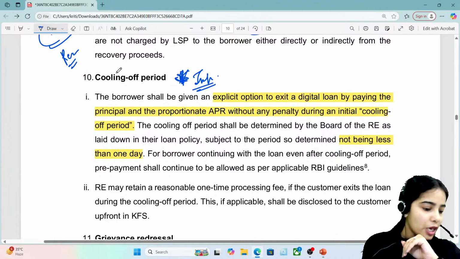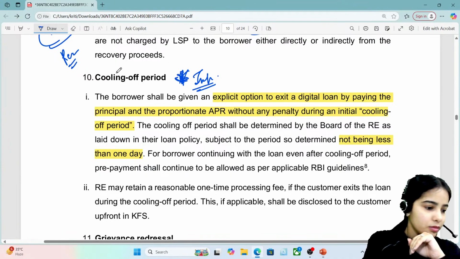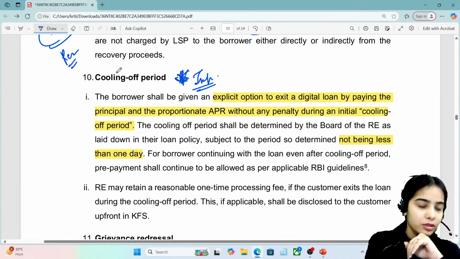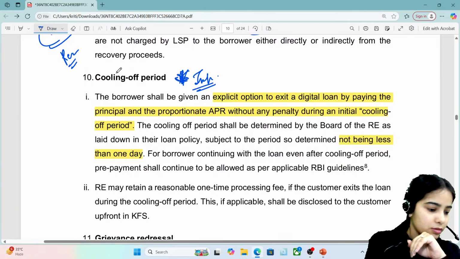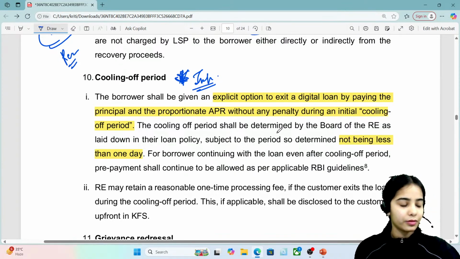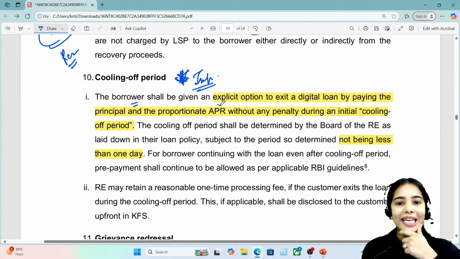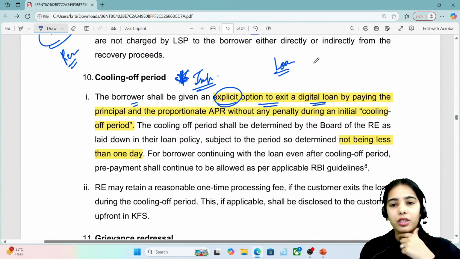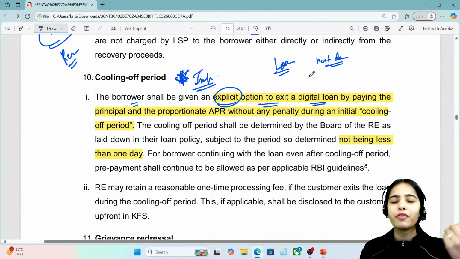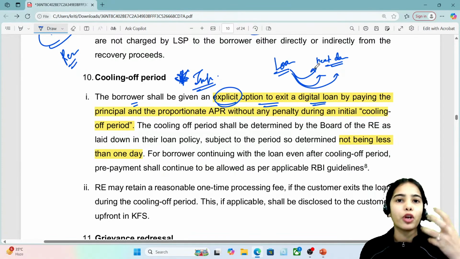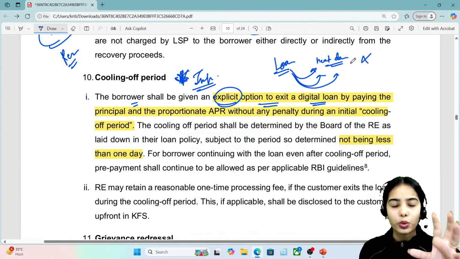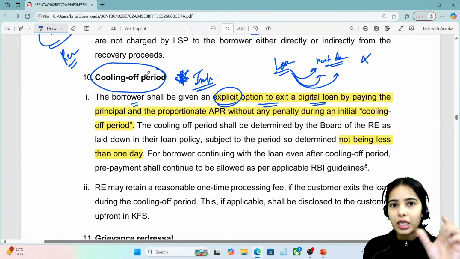Till now, any confusion, anyone? All clear? Okay, so the borrower shall be given an explicit option to exit a digital loan. Let's say you have just got a loan, but the next day you realize that you have got the money from your parents, or your siblings, or your relatives, so now you do not require the loan. So there should be a cooling off period provided.